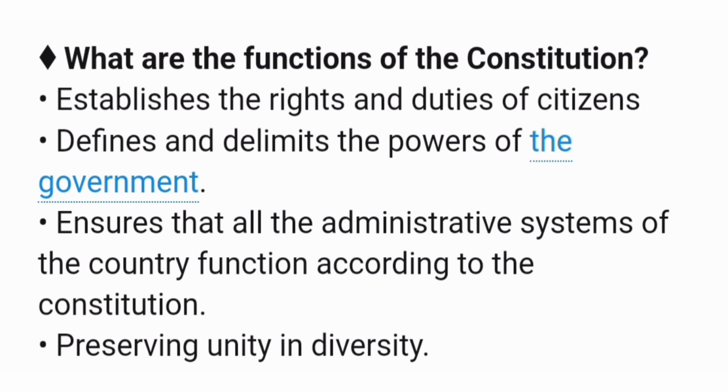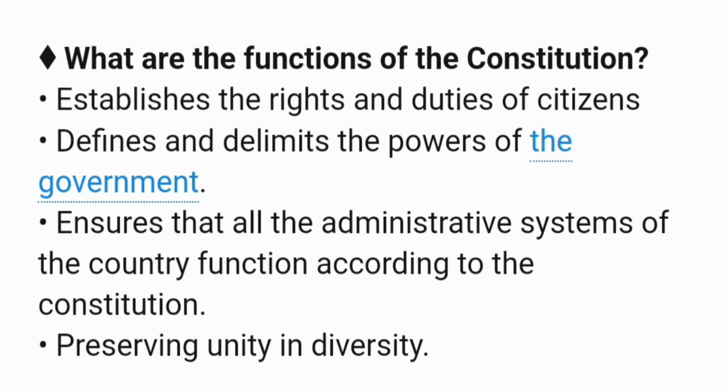Next question, what are the functions of the Constitution? First point, establishes the rights and duties of citizens. Next point, defines and delimits the powers of the government. Next point, ensures that all the administrative systems of the country function according to the Constitution.